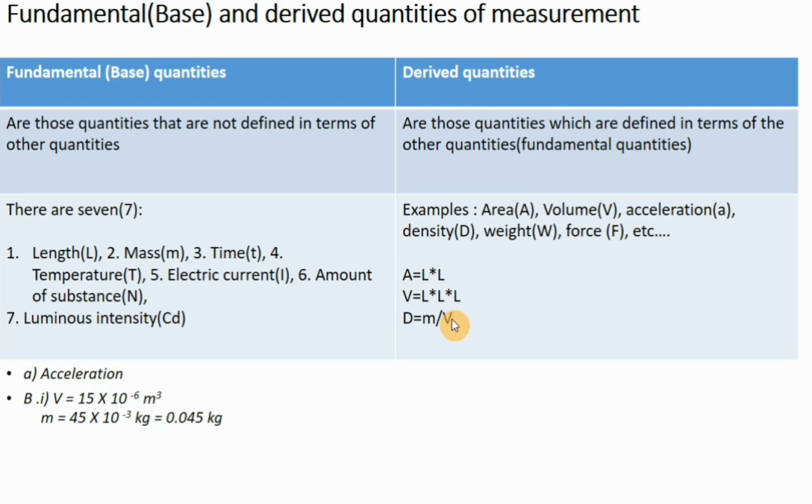But when we try to analyze carefully, volume can also be expressed in other terms. Yes, we can use other quantities to express volume. As we have seen above, the volume can be equal to length times length times length. You understand that volume is also a derived quantity. You see that density, as a derived quantity, can be expressed by using a fundamental and a derived quantity.